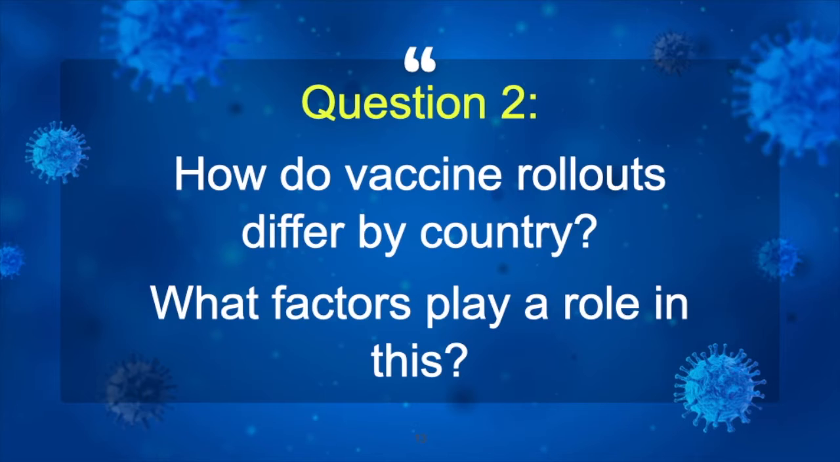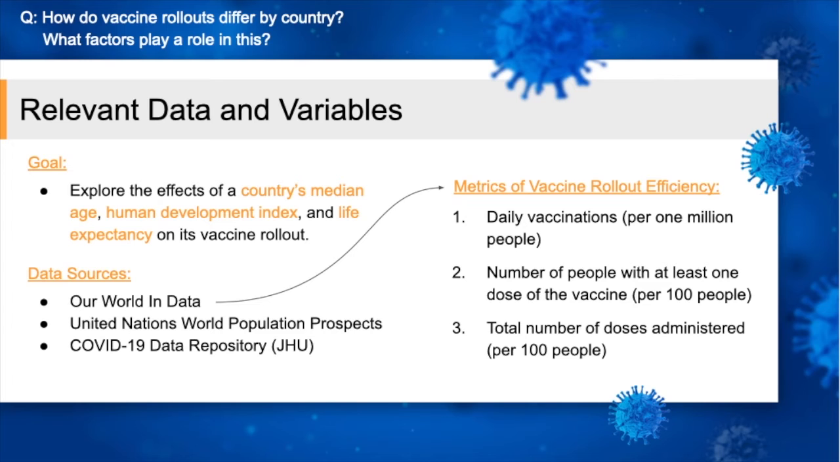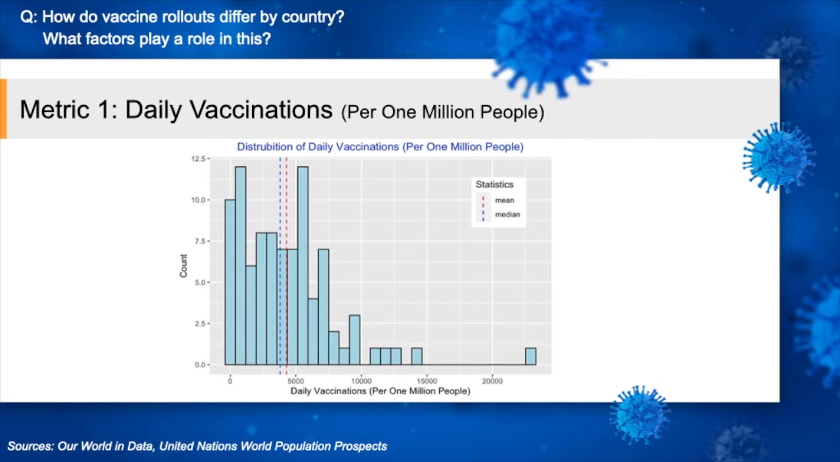Next, I'm going to be analyzing how vaccine rollouts differ by country and what factors play a role in this. I'll be exploring the effects of a country's median age, human development index, and life expectancy on its vaccine rollout using three metrics. The first metric, daily vaccinations per 1 million people, has the following distribution.